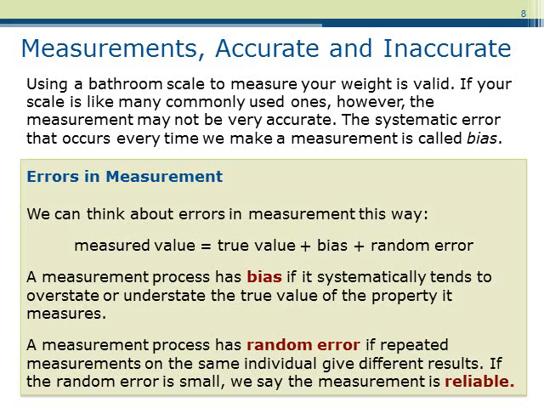A measurement process has random error if repeated measurements of the same individual give different results. If this random error is small, then we say that the measurement is reliable. For instance, if you measured your weight 3 times and each time the result was essentially the same, then we conclude that the scale is reliable. However, this does not mean that the measurement is not biased, as the scale may be consistently overstating or understating your weight. Putting these errors together, we see that the measured value is a combination of the true value of some property, the bias in the measurement, and the random error.